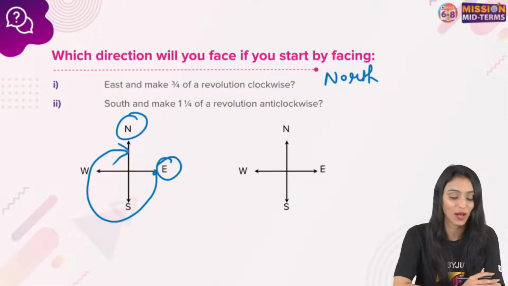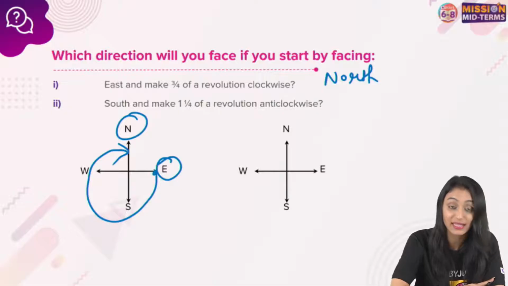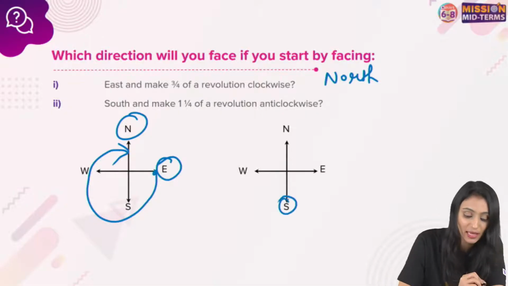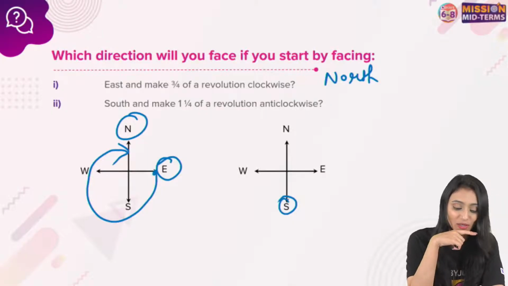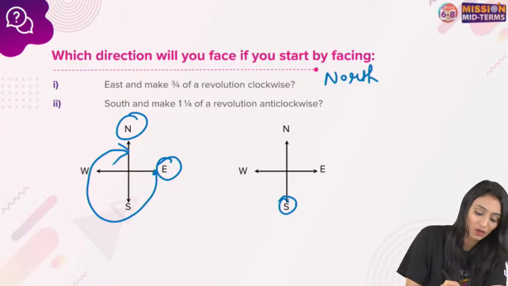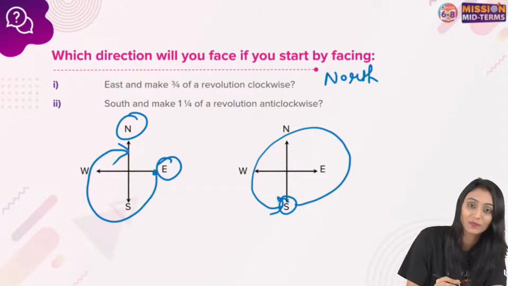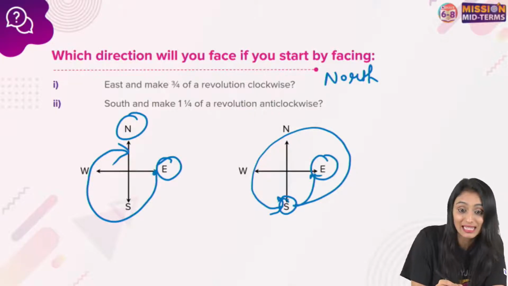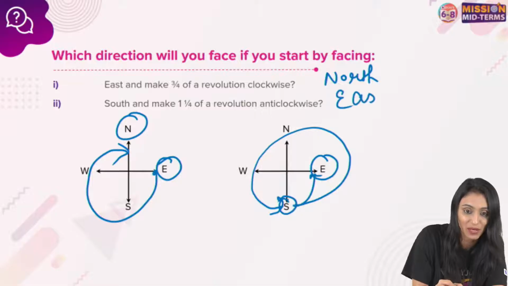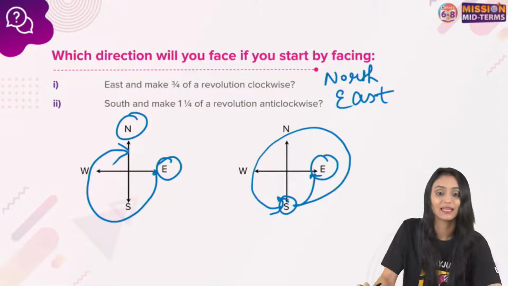Tell me about the next one. South, you are facing south. Okay, you are facing south. Make 1/4 revolution anti-clockwise. I hope we all know what anti-clockwise is. So anti-clockwise, first you complete one round. One revolution is done. Then only 1/4. 1/4 will be till here. That means it's going to be east, right, Abhishek? Yes, right, it's east.